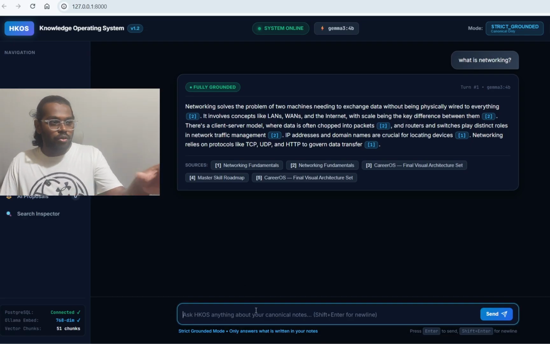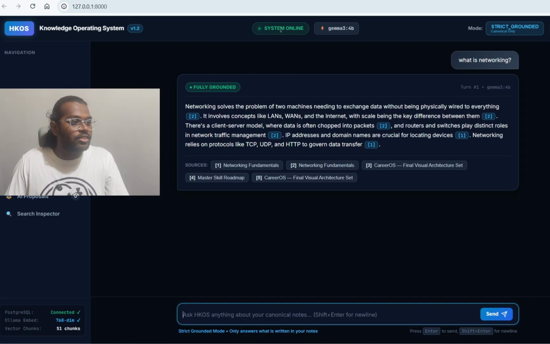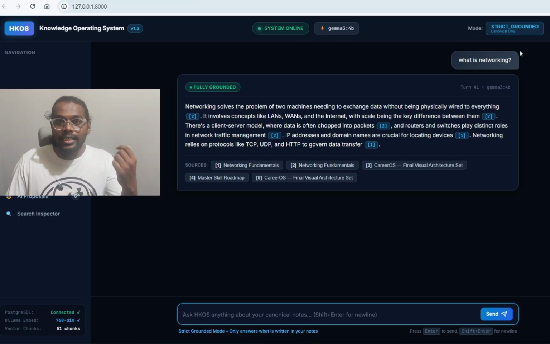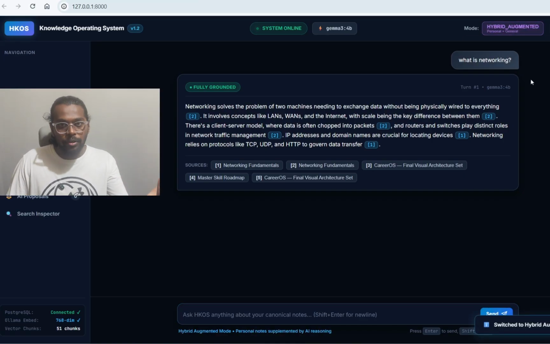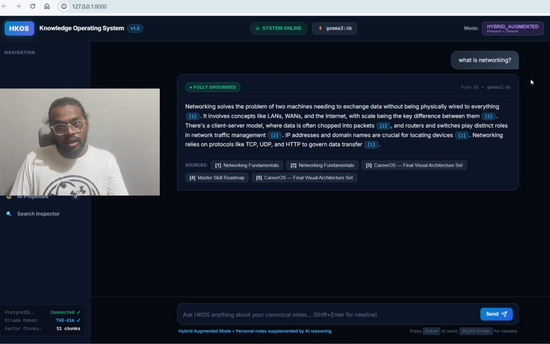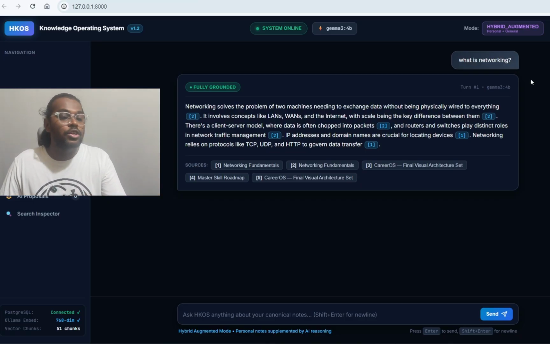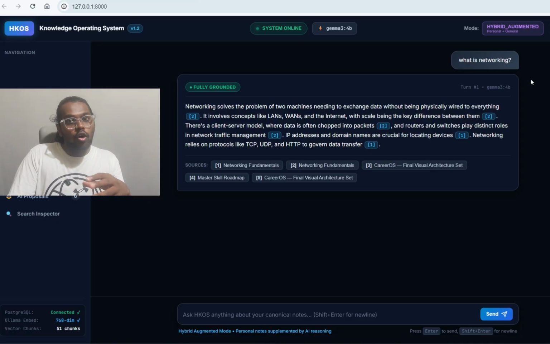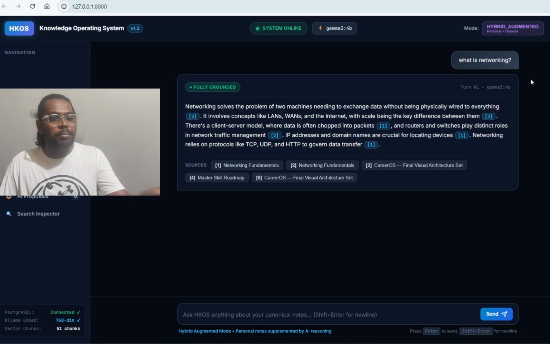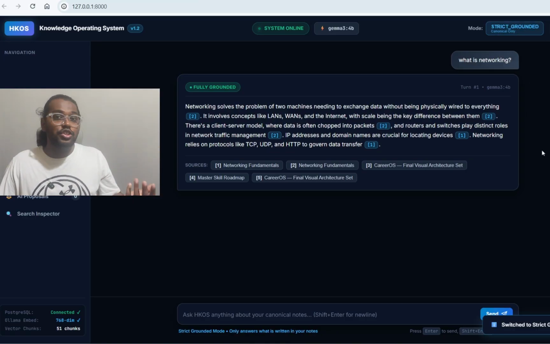First, let me give a brief overview of what's happening. As you can see, it's online. There are two commands actually. One is strict grounder, which only gets data from the local documents that are stored. And the other one is hybrid augmented model, which lets Gemma get data from the internet. Mostly not the internet, but what's already fed. It's a local model, so it has billions of parameters and can get the data if needed, but it always goes through my documents first and also tries to add something which is not from a document. I kept it like that so that I can use it whenever I need it.